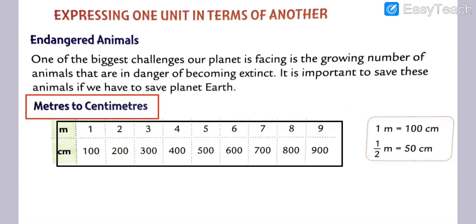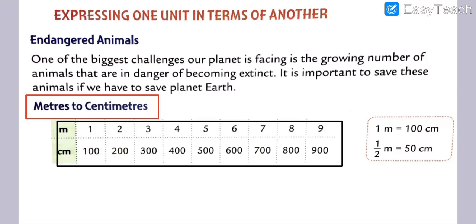6 meter is equal to 600 centimeter. 7 meter is equal to 700 centimeter. 8 meter is equal to 800 centimeter. 9 meter is equal to 900 centimeter. Got my points, my dear students? This is meter to centimeter.